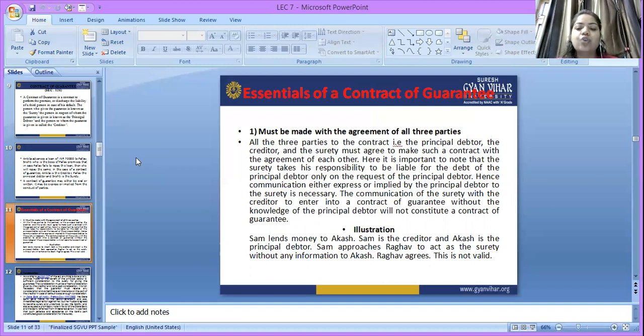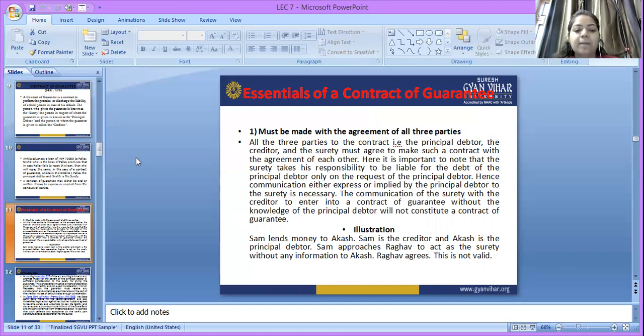The communication of the surety with the creditor, entering into a contract of guarantee without the knowledge of the principal debtor, will not constitute a contract of guarantee. So the conclusion is that the contract must be made with the agreement of all three parties. That means proper knowledge about the agreement between the three parties is necessary. Otherwise, it will not be considered a contract of guarantee.